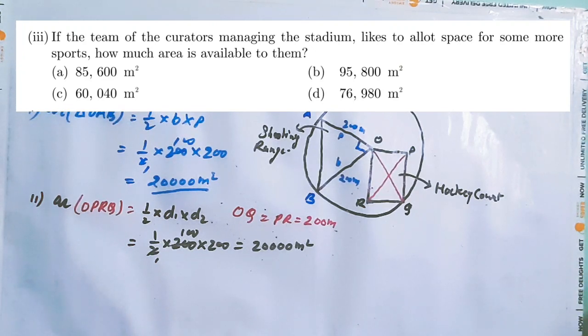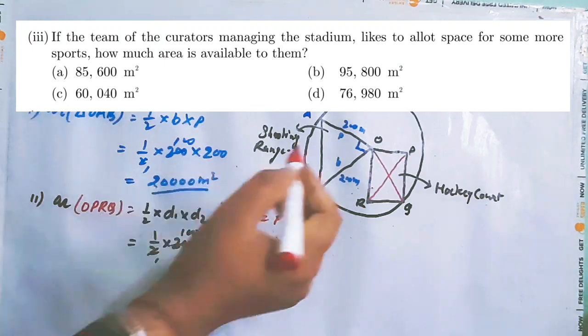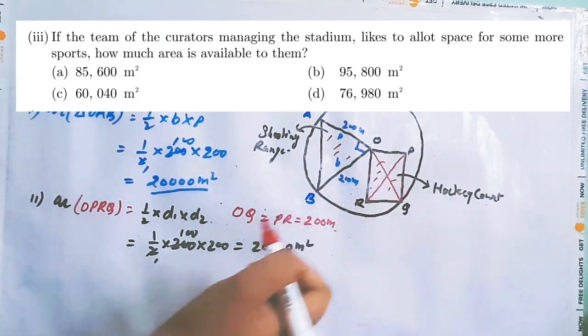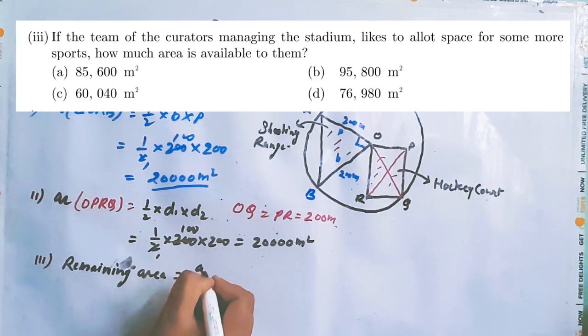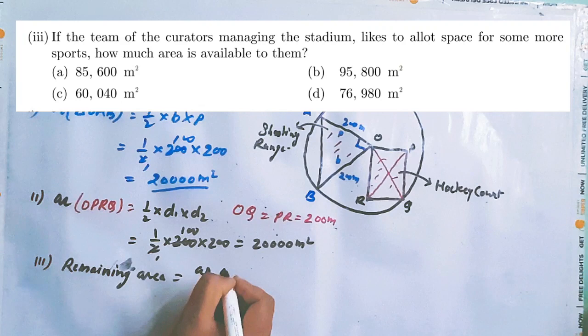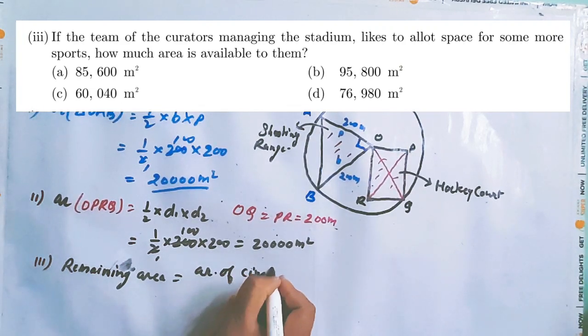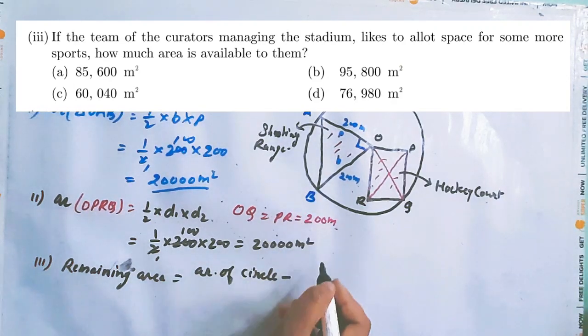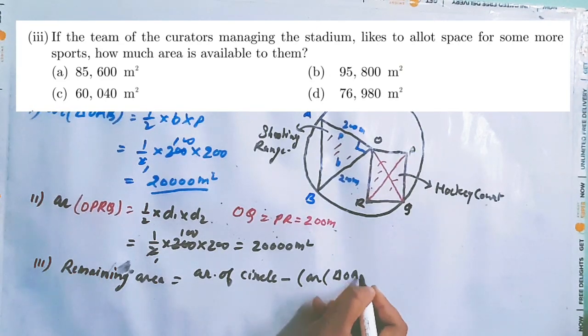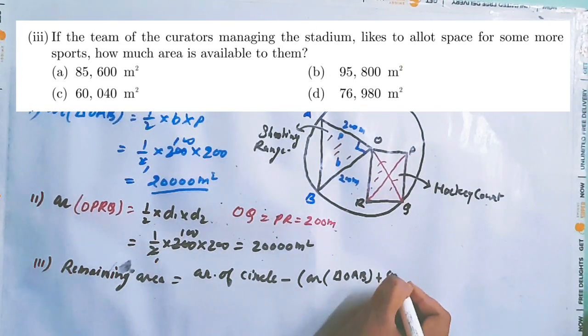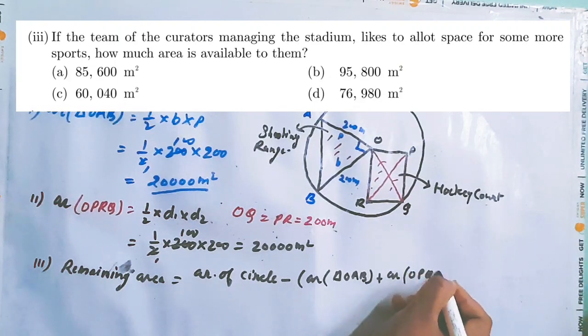The next question is, if the team of curators managing the stadium like allot space for some more sports, how much area is available to them? So two spaces they allotted. One is the triangle and another one is the square. So what is the remaining area? So remaining area will be equals to area of circle minus area of both stadiums, that is area of triangle OAB plus area of OPQR.